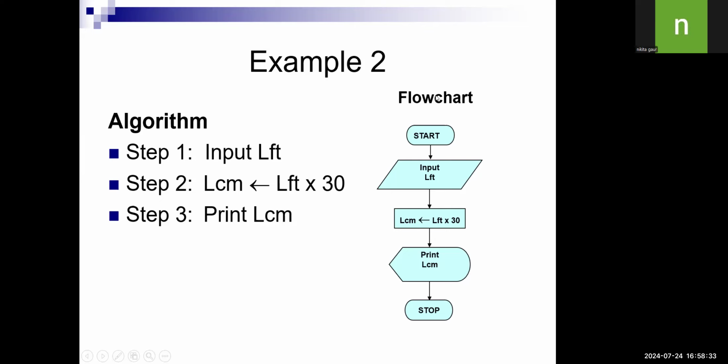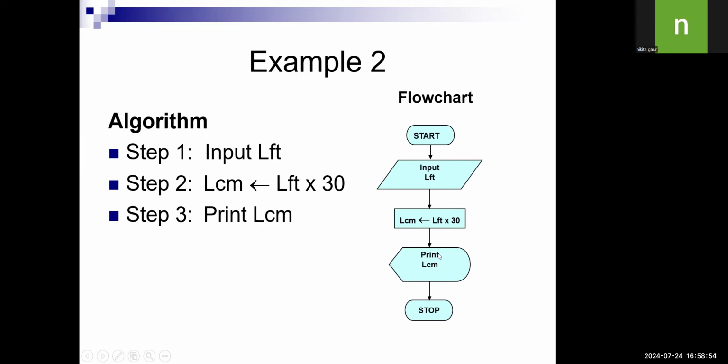Same thing you want in a flowchart. First, the start box. Every flowchart will start with a start box. Then input LFT, that is the parallelogram, input LFT. After that, calculation. For calculation we use the rectangle box, that is LCM is equal to LFT into 30. Then print.